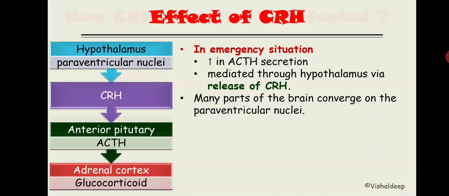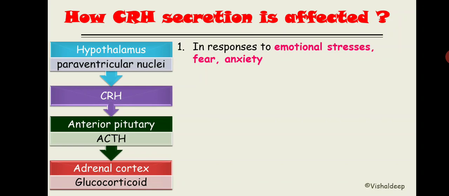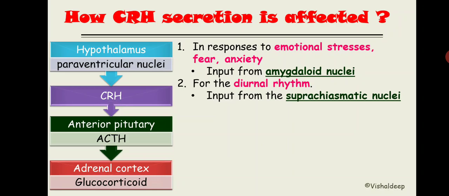Now how is CRH secretion affected? Let's enumerate the causes of release of the CRH. First thing is, in response to emotional stress, fear and anxiety, input from the amygdala nucleus will eventually converge over the CRH-secreting neurons. This is one thing. Second thing is, during diurnal rhythm, input from the suprachiasmatic nucleus converges over the paraventricular nuclei.